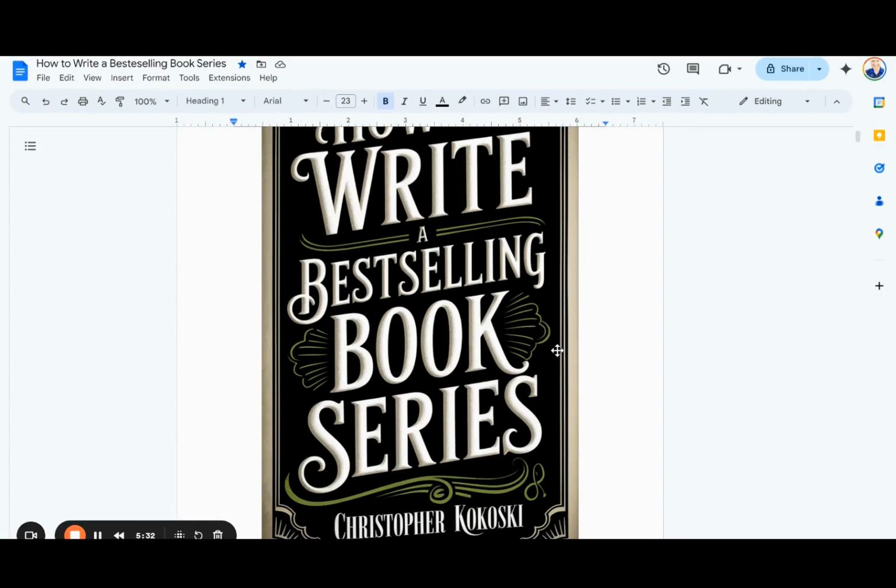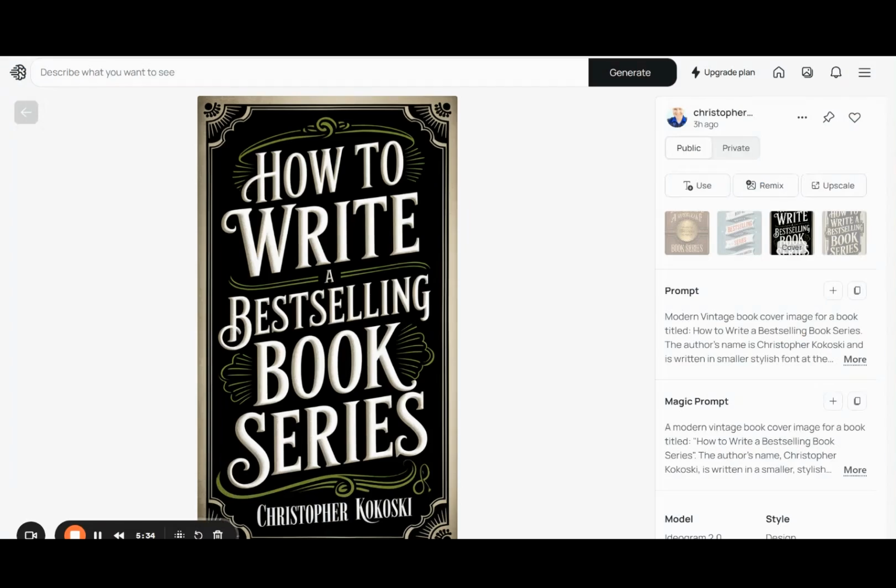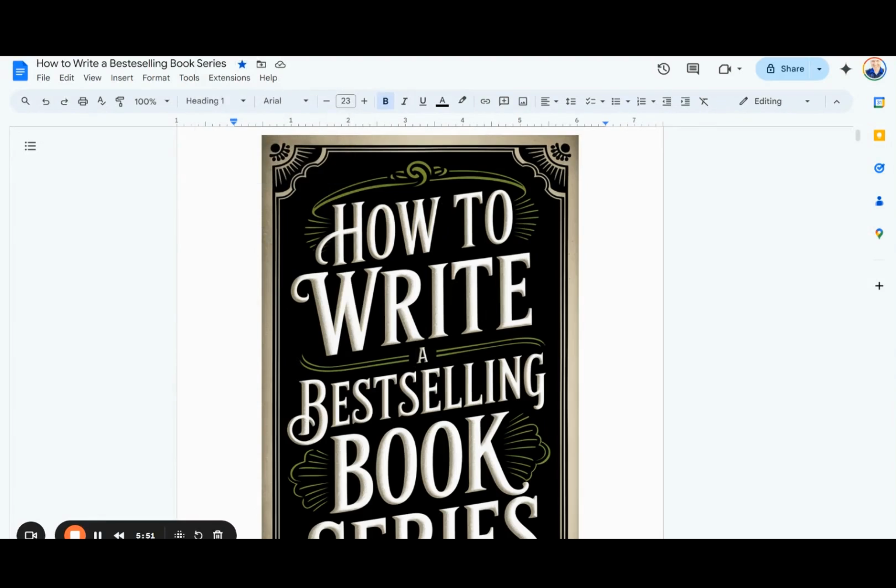Again, this is the book cover image. I made it with this tool called ideogram.ai, and it's also great at text, which is what you need, especially for writing a book. I really like how this came out. Totally be using this. It's really good, I think. I like it. So let's go over to the actual Google Doc.